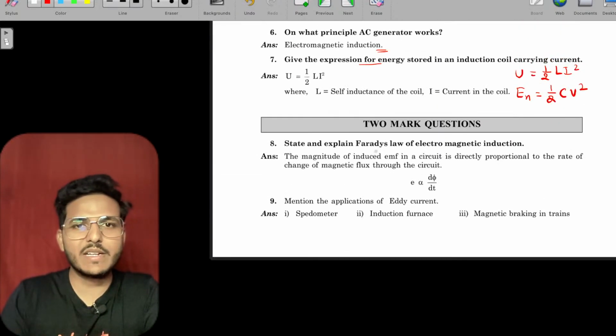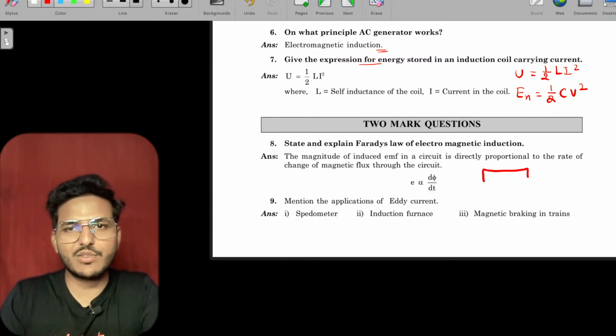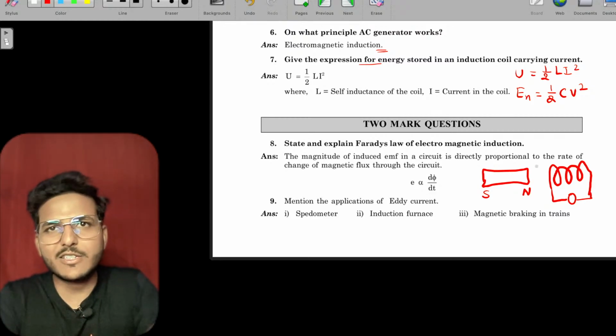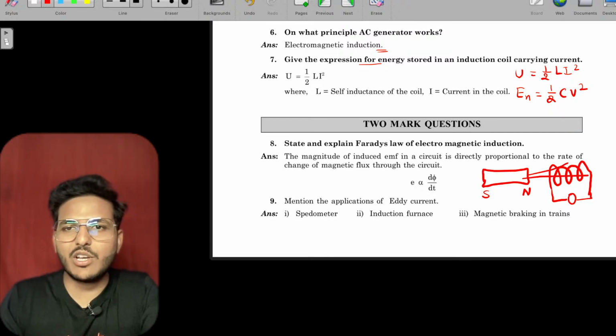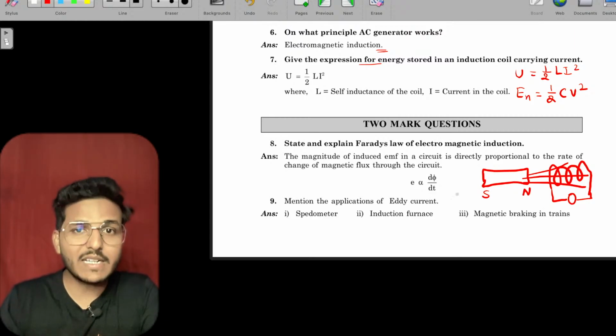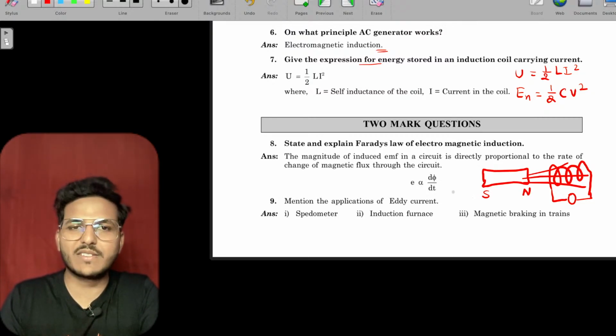Now come to 2 marker. State and explain Faraday's law. As Faraday told, if you have a magnet and a coil, and a relative motion occurs between the coil and this magnet, then due to the change in magnetic flux linked with the coil, EMF is generated across this coil, and that EMF is directly proportional to the rate of change of flux, dφ/dt.